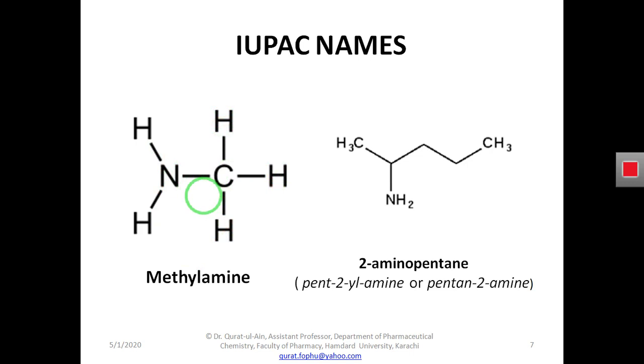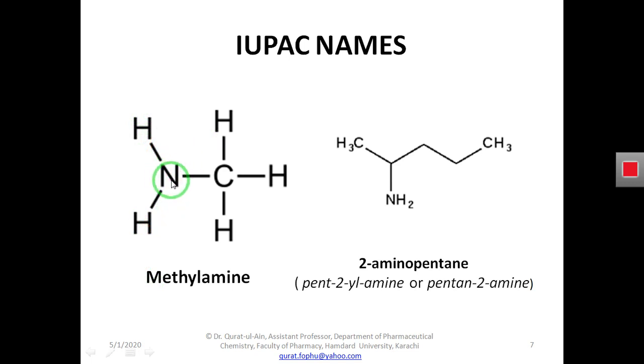Derivative means that when we replace or modify a parent compound, the final product we get after the modification is called a derivative. A derivative is a compound that is modified and prepared from a parent original compound. So what was the parent compound here? Here was ammonia, that was the parent molecule.